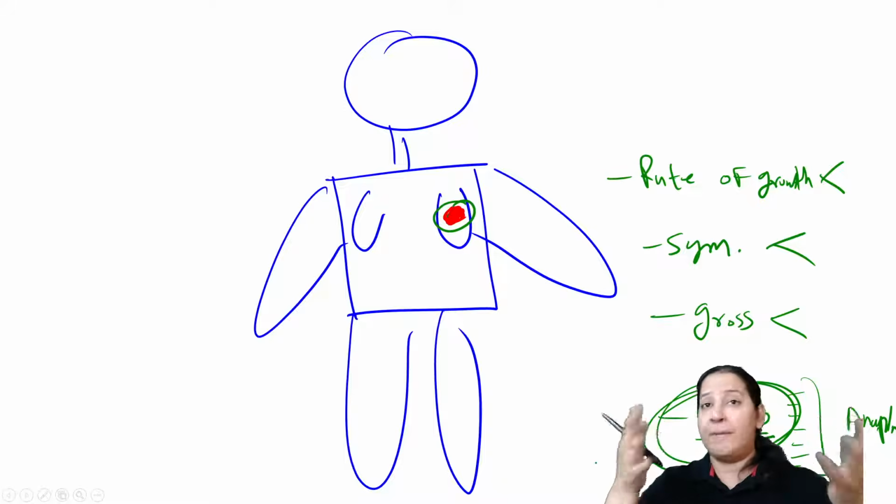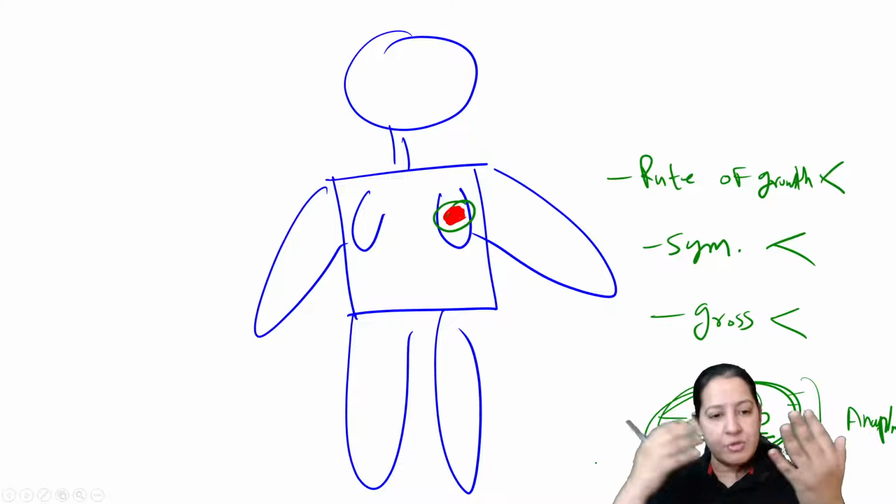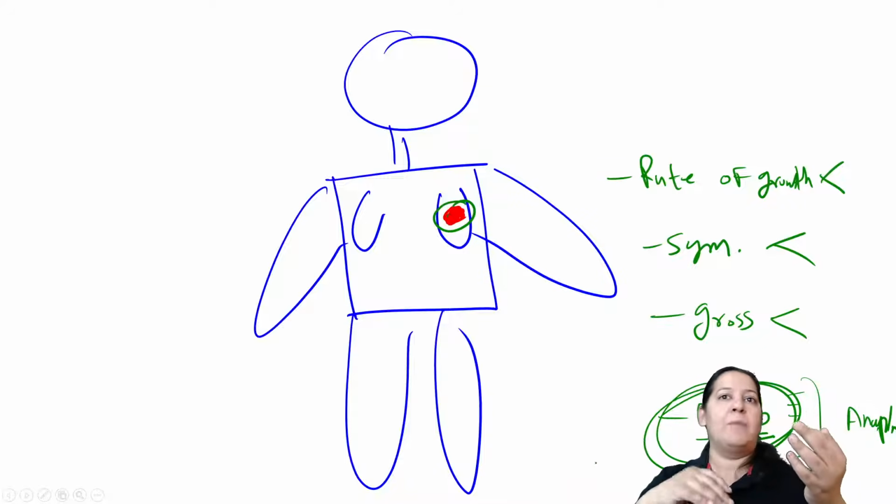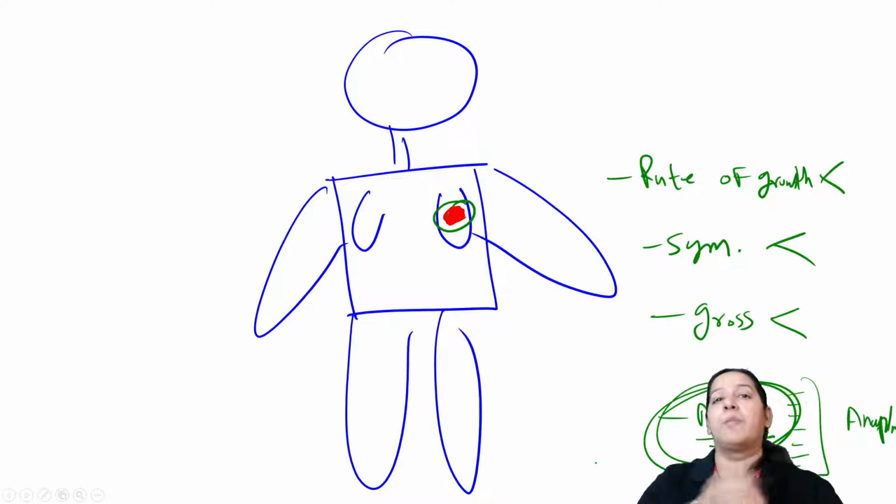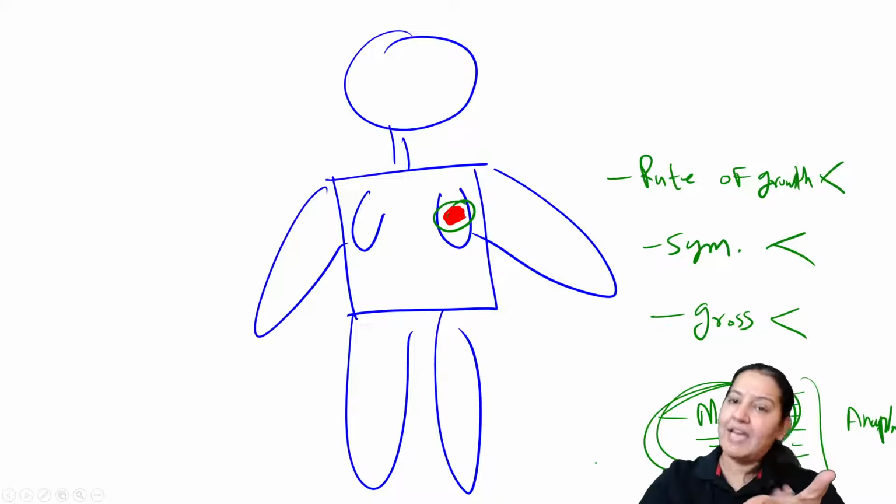Explaining the report to the patient is the job of a surgeon. So the patient will collect the report from the laboratory and go to the surgeon again. For the patient, the surgeon is the doctor, who will tell what is in the report. So you have to tell the patient whether it is a benign tumor or malignant based on those 10 features. I will mention the 10 features in my report. Based on those 10 features, you will explain to your patient that the tumor is benign or malignant.